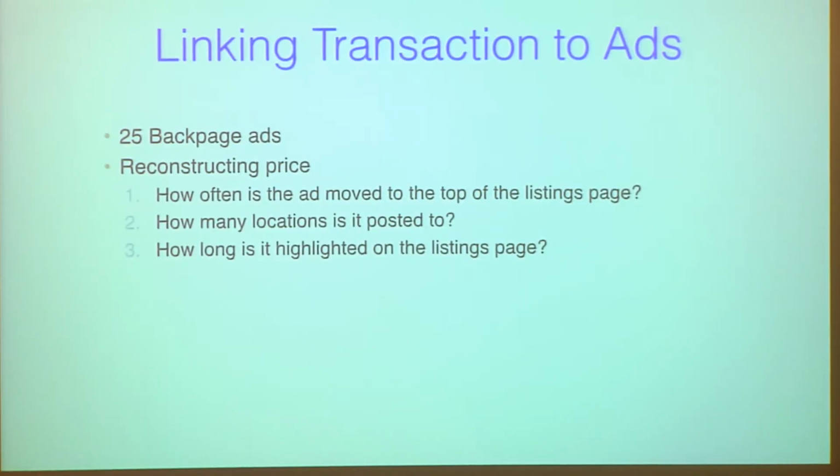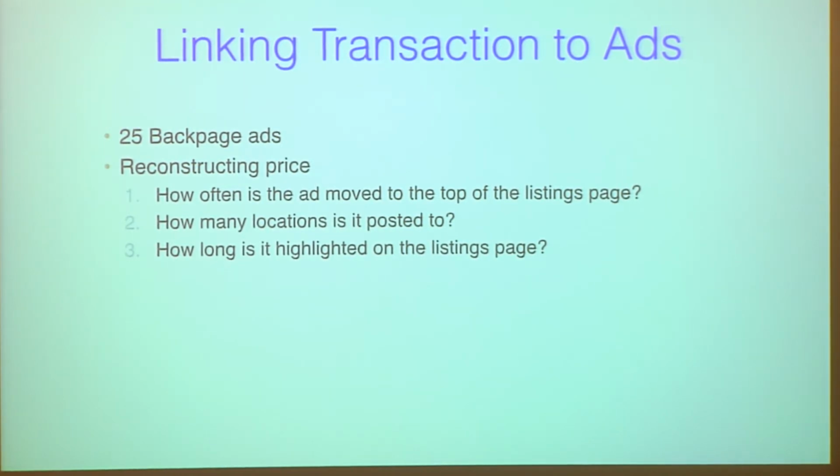So sometimes if we miss any of the price points, it would be very hard to match the ad to a Bitcoin transaction. So to evaluate our linking technique, we posted 25 Backpage ads. 24 of them were paid, and 1 of them was free. These ads' prices ranged from $2 to $20, and they were all placed all over the United States.